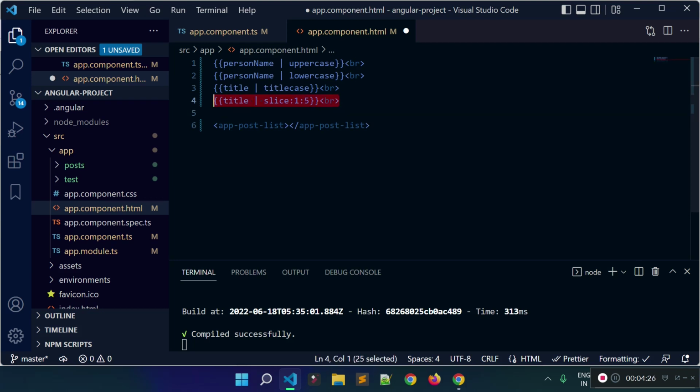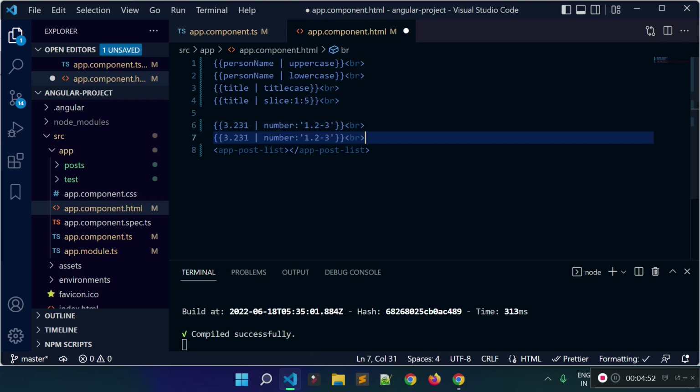Okay, so let's say we have this number. Let's provide 3.231, and the pipe name is number, and then what we need to do, we can provide the value in this way. So let's provide 1.223. Okay, I'll tell you about this later. Let's add some other values for this.